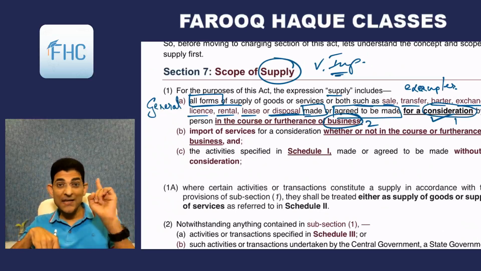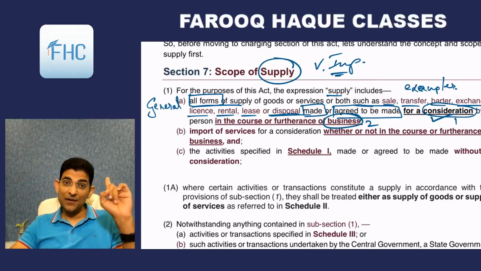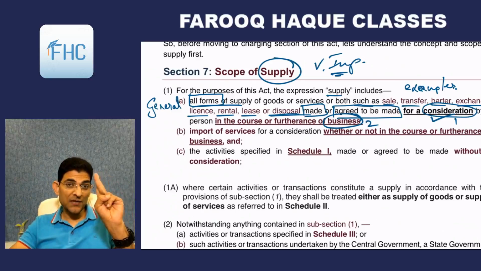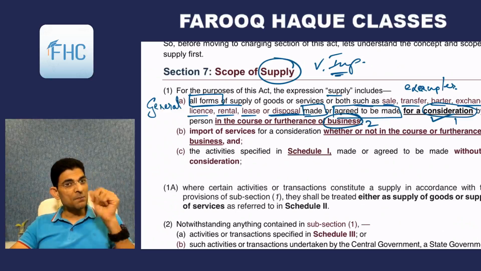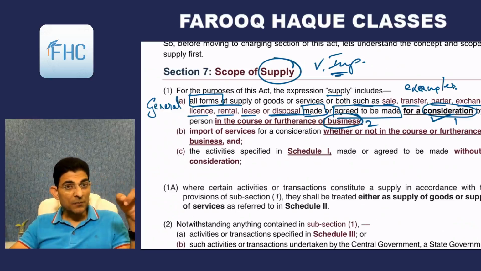Means every sale is not a supply. If it is in the course of business and it has consideration, if both the things are satisfied together, then only it is a supply, right? So if any one of these two is missing, then it is not a supply.